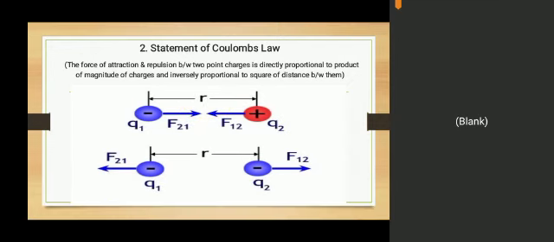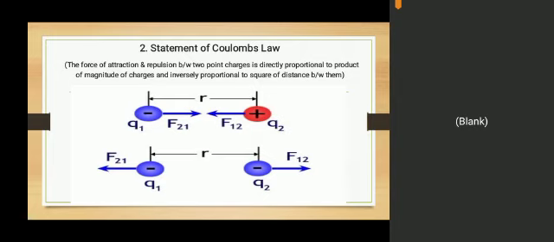Now we will discuss the opposite case. Q1 is a negative charge, while Q2 is also negatively charged. R is the distance between these two charges, while F21 is a force. F21 and F12 are two forces which are equal in magnitude but opposite in direction.